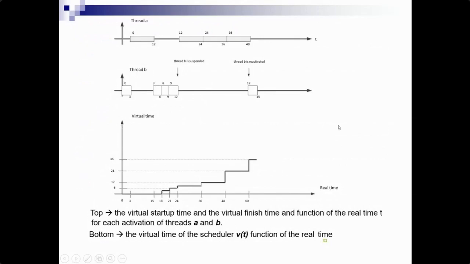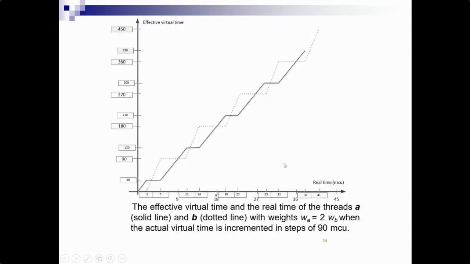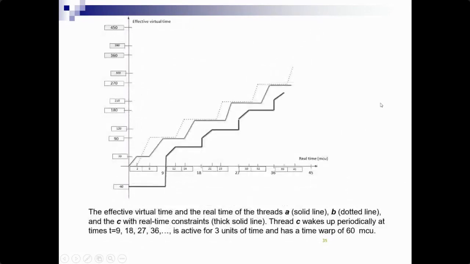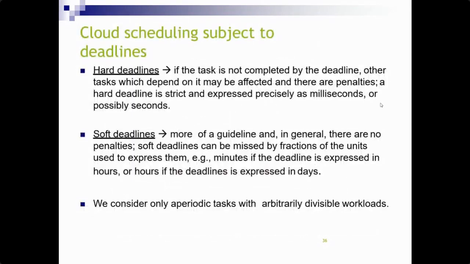So we have different top and bottom schedulers, that is virtual startup time and virtual finish time. The top one is the actual virtual time as a function of real time T for each activation of threads A and B, and the bottom one is the virtual time of the scheduler as a function of real time. So we have different effective virtual time and real time. The graph is linearly increasing, and there we have different deadlines.